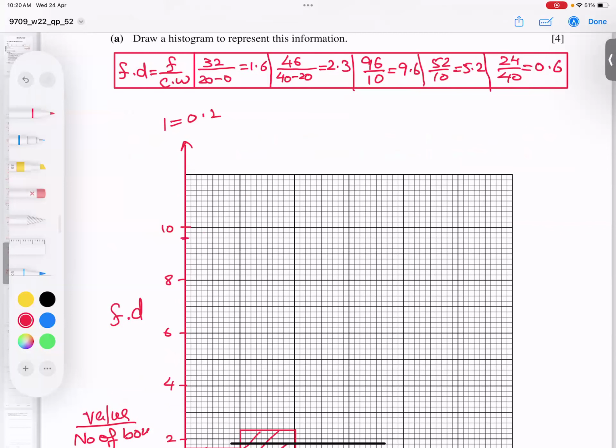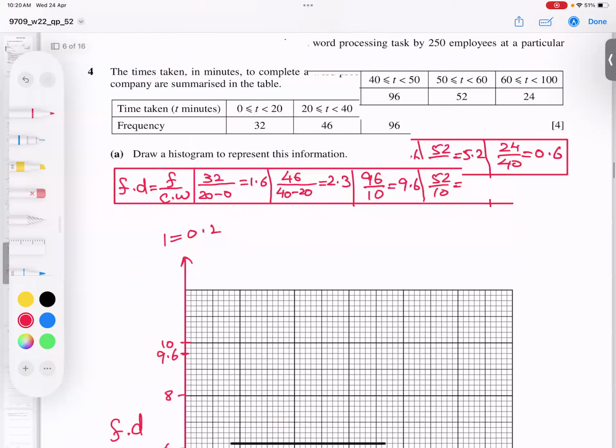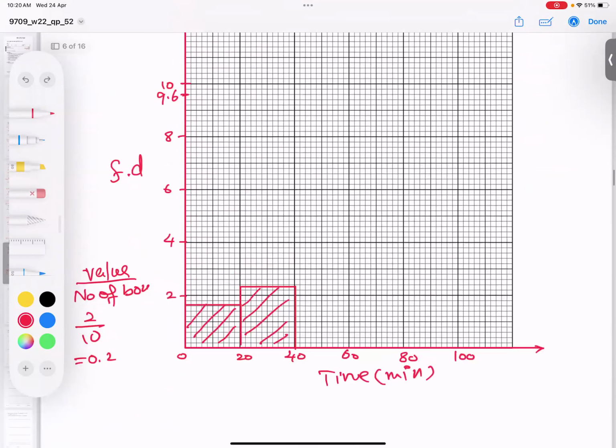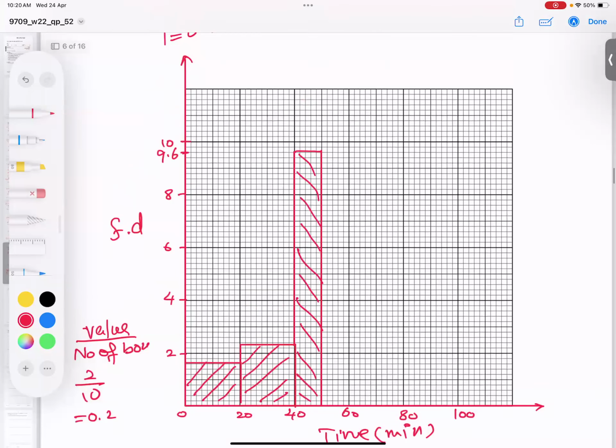So this is 9.6, and I have to start from 40, ending at 50. 50 is here, 40 is here, so I will make it. I hope you got the point. So I have done 40 to 50, height 9.6.